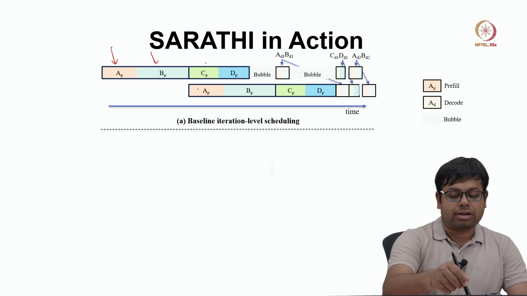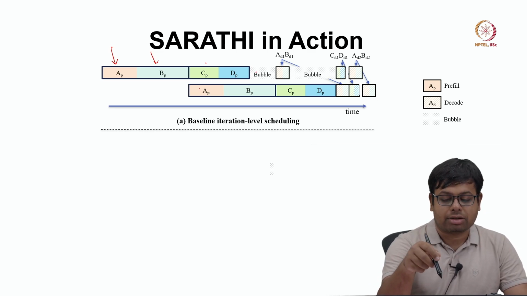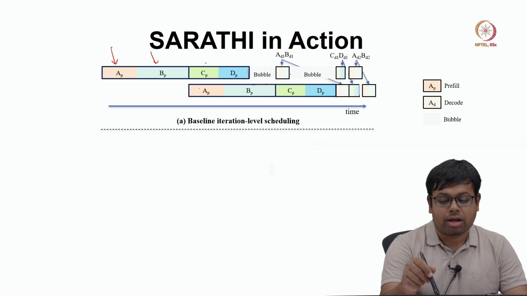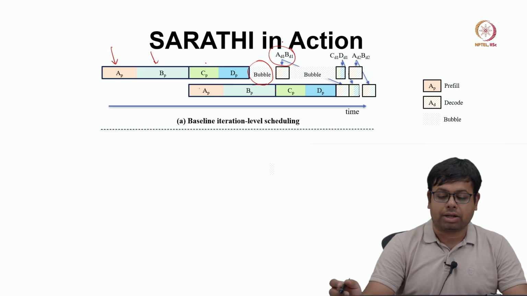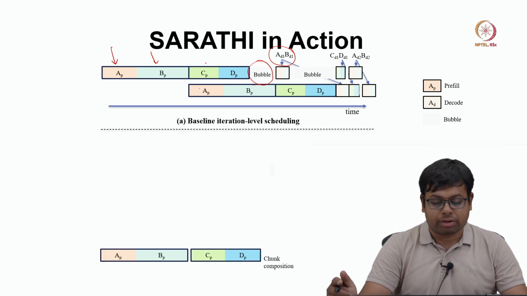Then let us say another prefill A, B, C, D comes. So, here you can see that after this D is over, since prefill of B is going on, we have to stall, that is why there is a bubble here, okay. And after this prefill of B is done, we can start the decode of A and B. And then it will go on like that, okay.